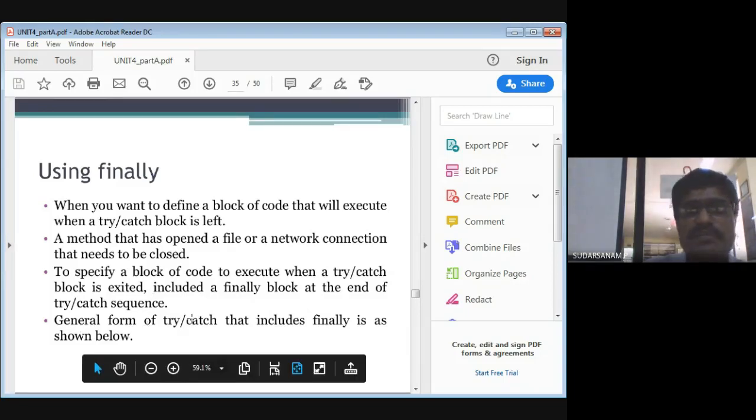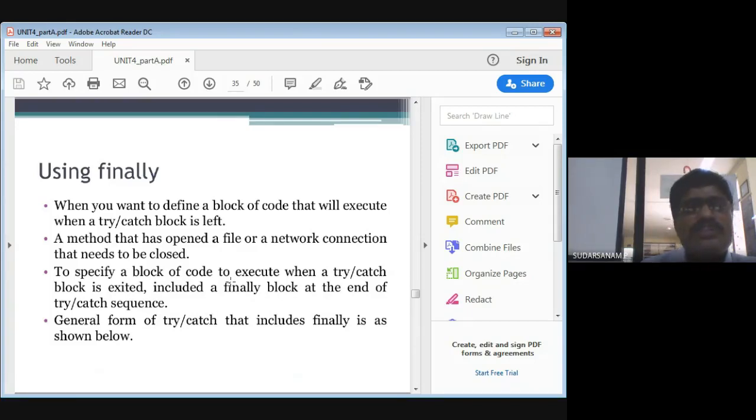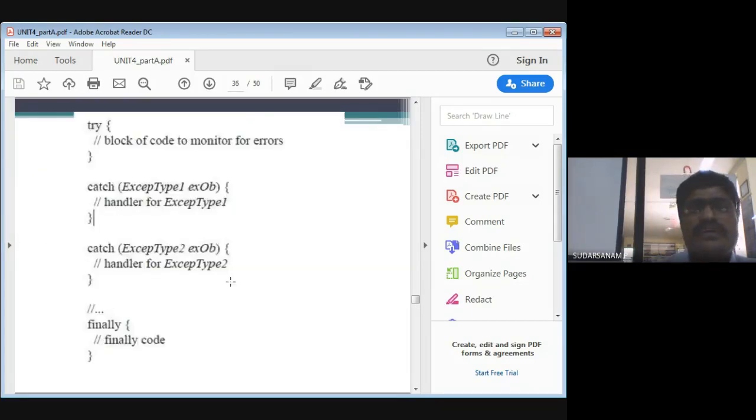Next is the general form of try catch that includes finally, shown below. Now we'll see the syntax for finally. They may ask you to explain finally and give an example.